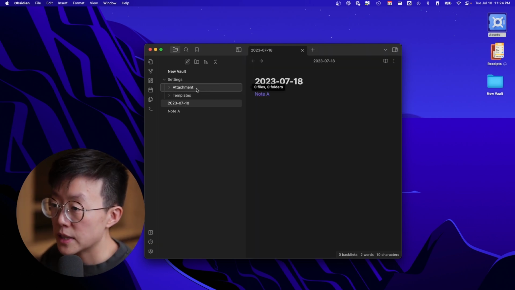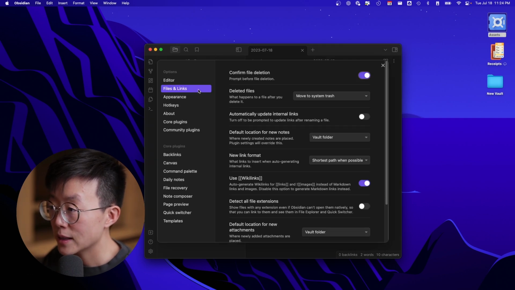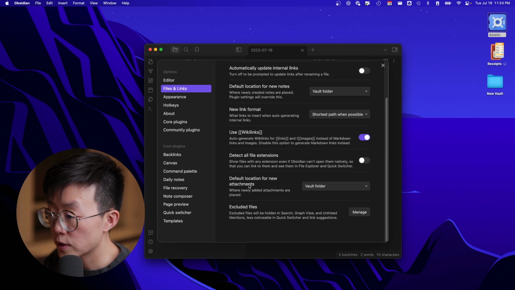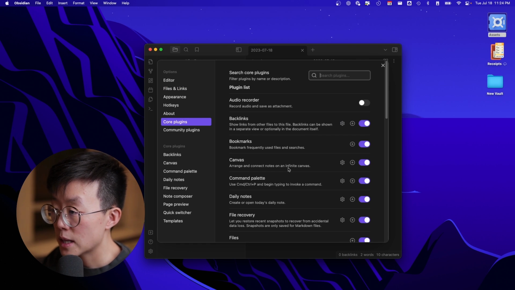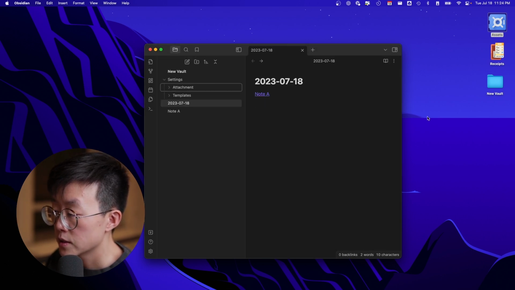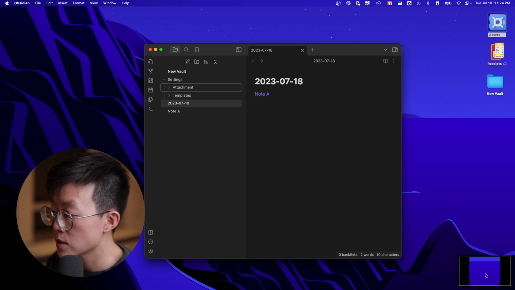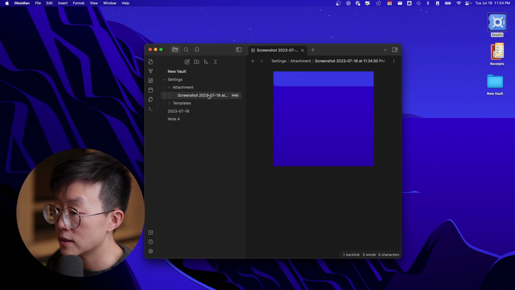So let's set up the attachment and templates. Go to Settings, Files and Links, Default Location for New Attachment. Then select this option and then choose Attachment folder. Similar to templates, you go to Core Plugins, search for Templates, select Options, then select the folder. So now whenever you have a new attachment, let's say I put in this image here, you can see that it is automatically stored in this folder.